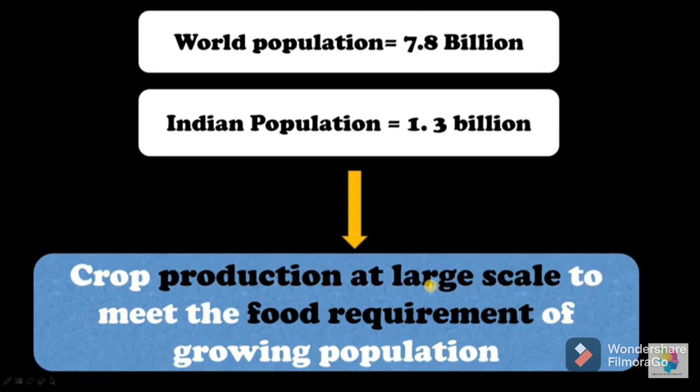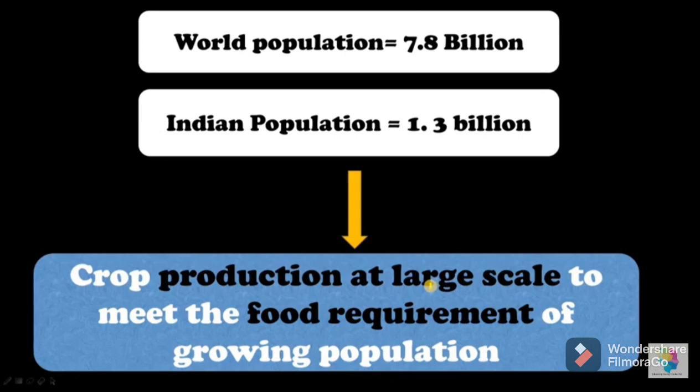So what is the answer? How can we provide food to a large number of people in our country? We can provide food to such a large growing population by crop production at a large scale to meet the food requirement of this growing population.